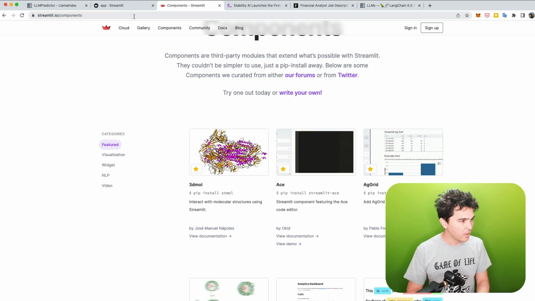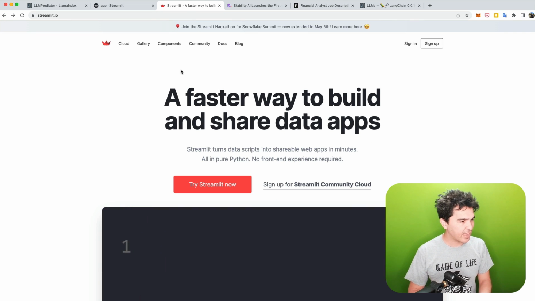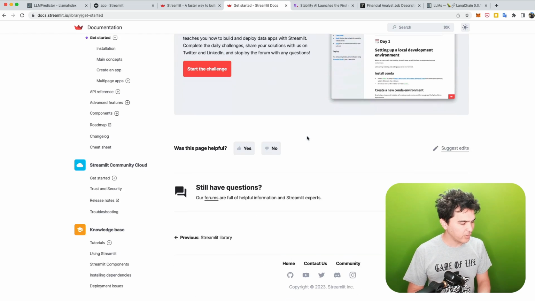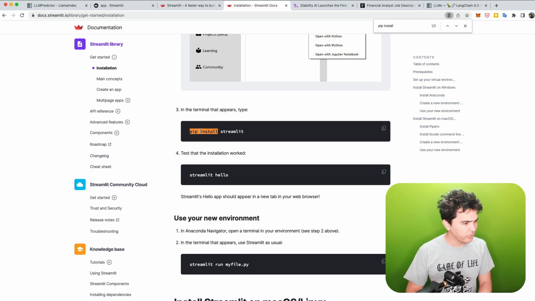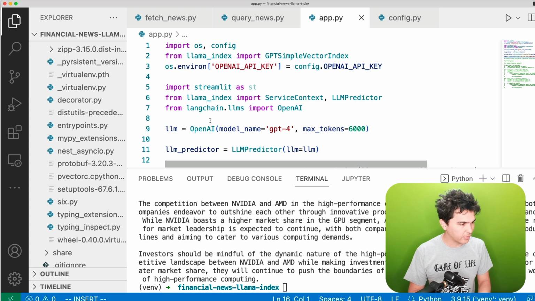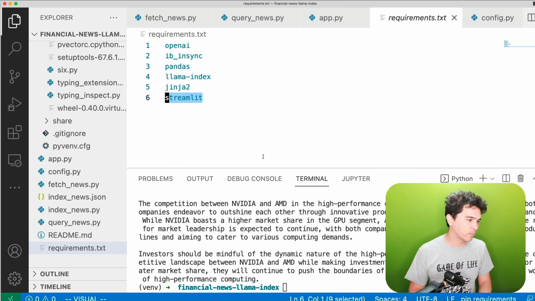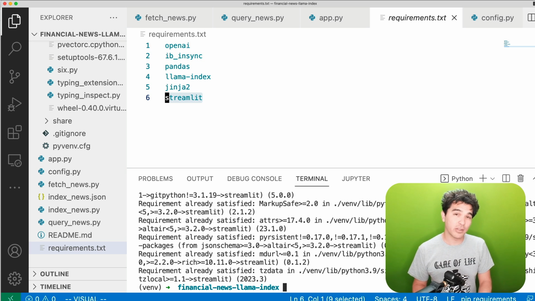And so if you go to Streamlit, it's at streamlit.io, faster way to build and share data apps, and you go to the documentation right here, it'll say get started, and all you need to do is install a package called Streamlit. I use just pip install Streamlit, the Python package manager. And so if I look here, you see we already installed this in the last video. I had Streamlit as part of the requirements.txt, but if you haven't installed it before, you can do pip install Streamlit just like that, and it'll install the package.